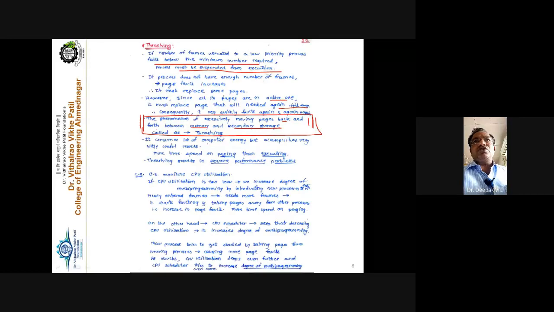It consumes a lot of computer energy but accomplishes very little useful work. The maximum time of the CPU is utilized on paging or swapping instead of executing. So thrashing results in a severe performance problem, and the system performance degrades.